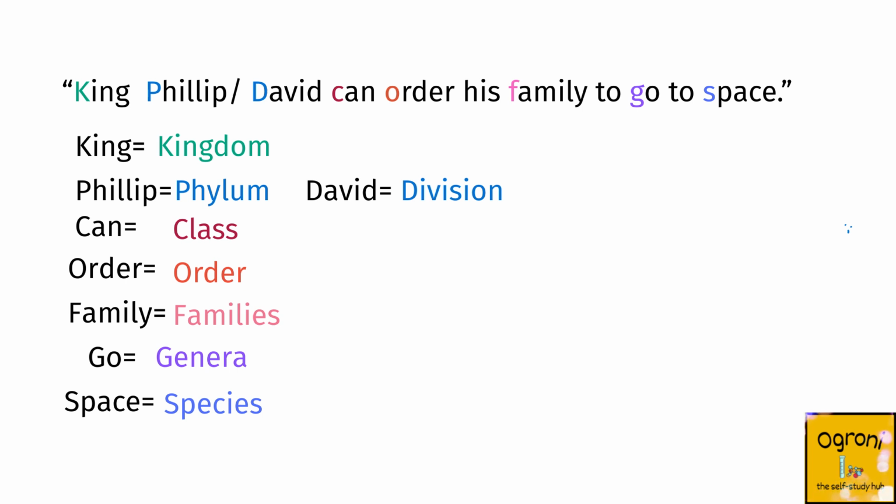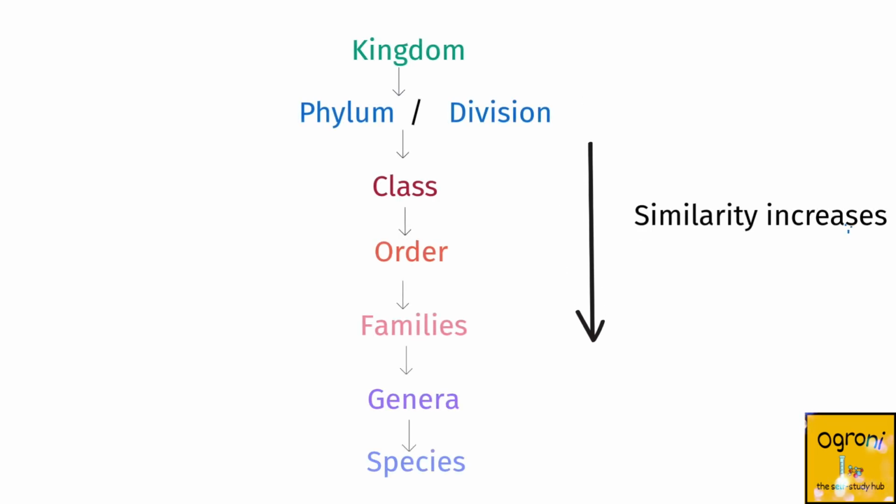We can remember this taxonomic hierarchy by using this mnemonic. King Philip, in case of animal, or David, in case of plant, can order his family to go to space, where King stands for kingdom, Philip for phylum in case of animals, or David for division in case of plants, can for class, order for order, family for family, go for genus, and space for species. The similarity between two organisms increases as we go down the taxonomic hierarchy.